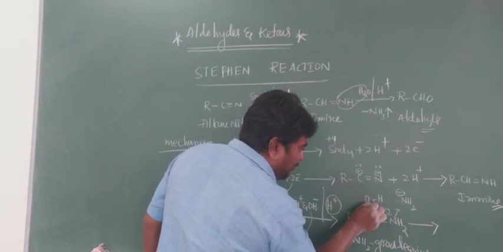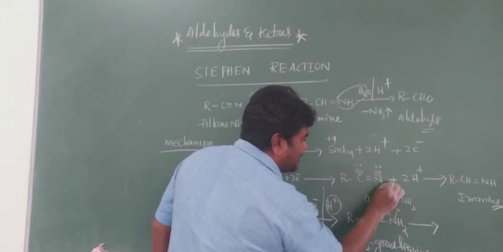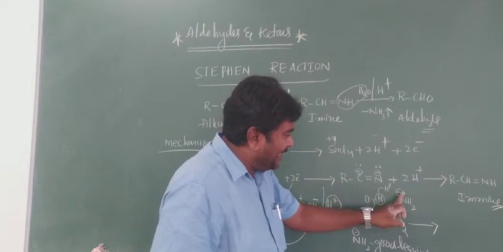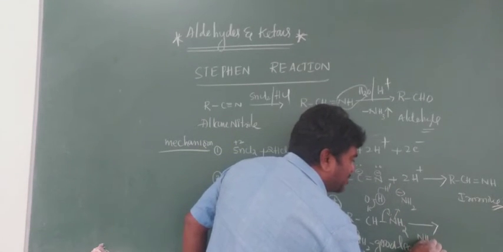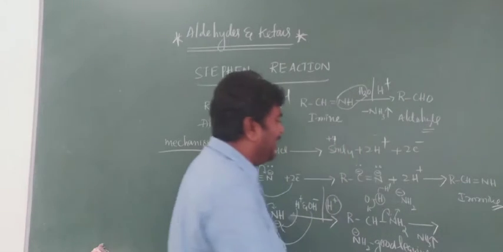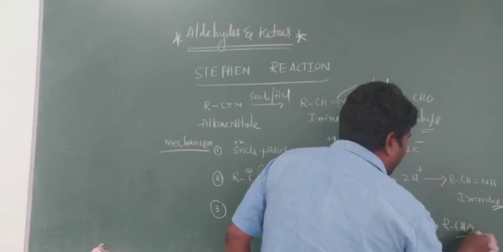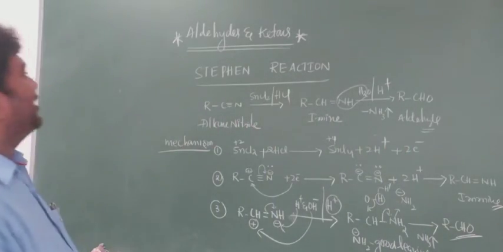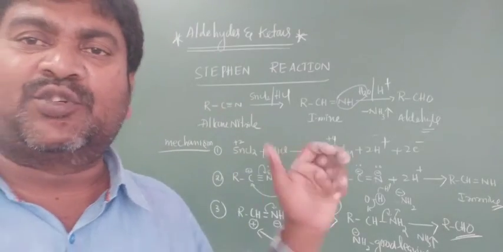Next, this bond is shifting to here, and it is eliminated as H plus. This H plus and NH2 minus combine, and NH3 gas is eliminated. Then RCHO is formed. This is the mechanism of the Stephen reaction. It is very, very important, students.